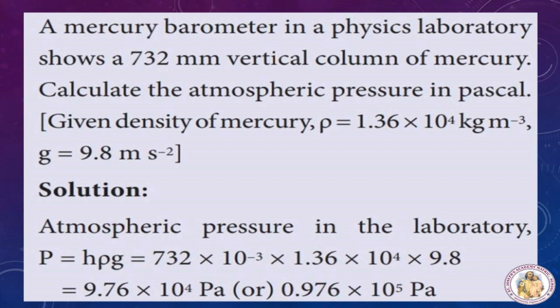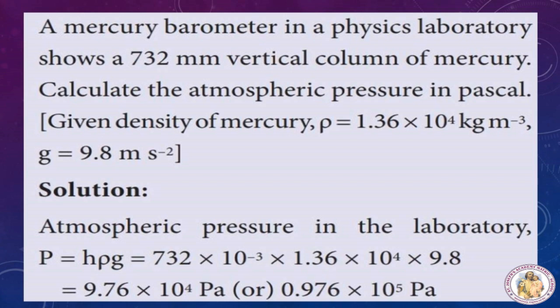Let's do one problem. A mercury barometer in a physics laboratory shows a 732 millimeter vertical column of mercury. Calculate the atmospheric pressure in Pascal. What are the given values? Given density of mercury, rho, is equal to 1.36 into 10 to the power 4 kilogram per meter cube. And gravity, we know that g is equal to 9.8 meter per second squared.